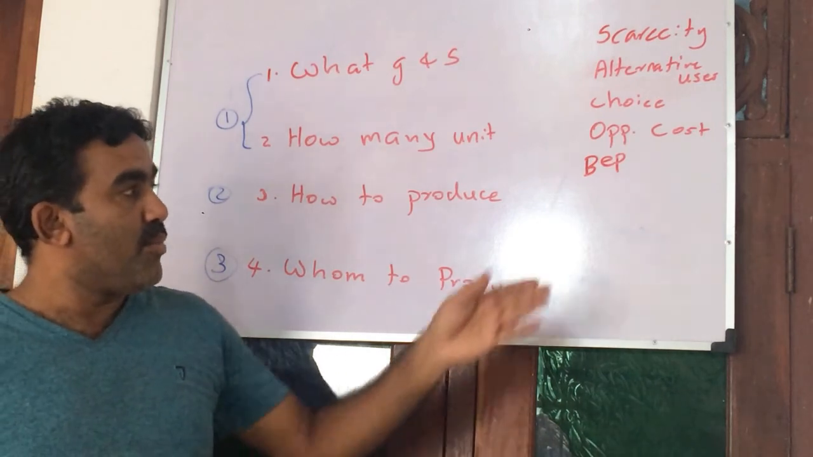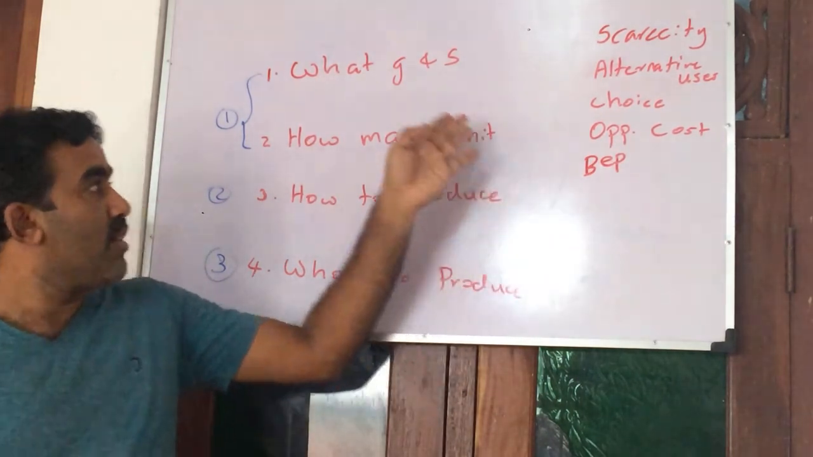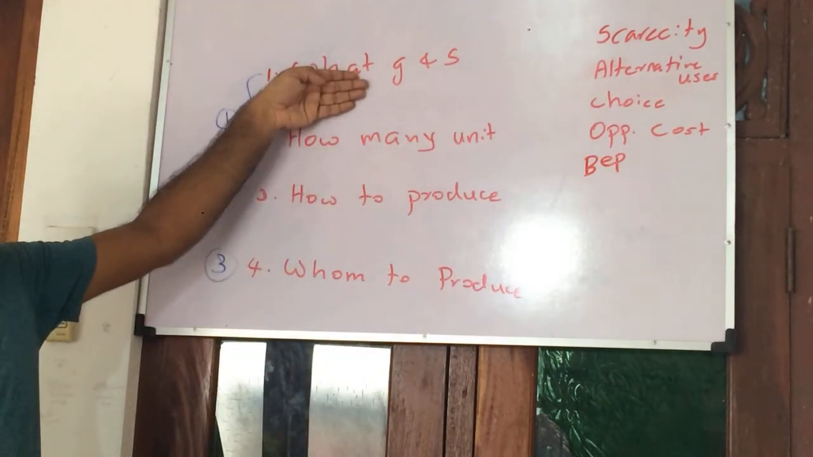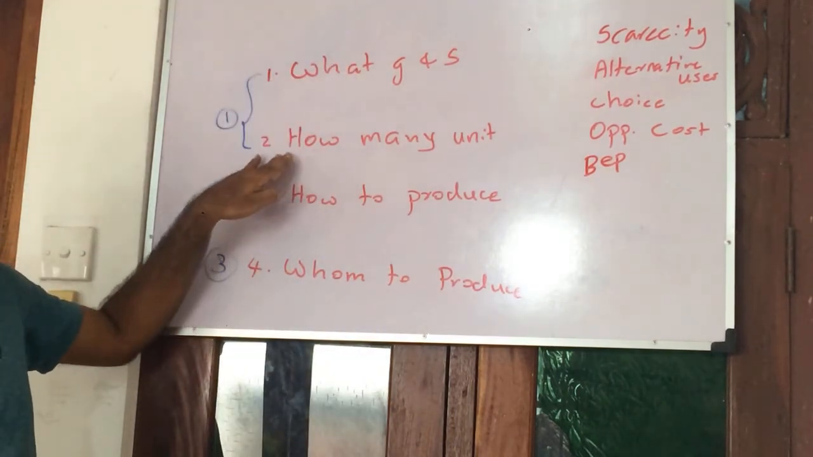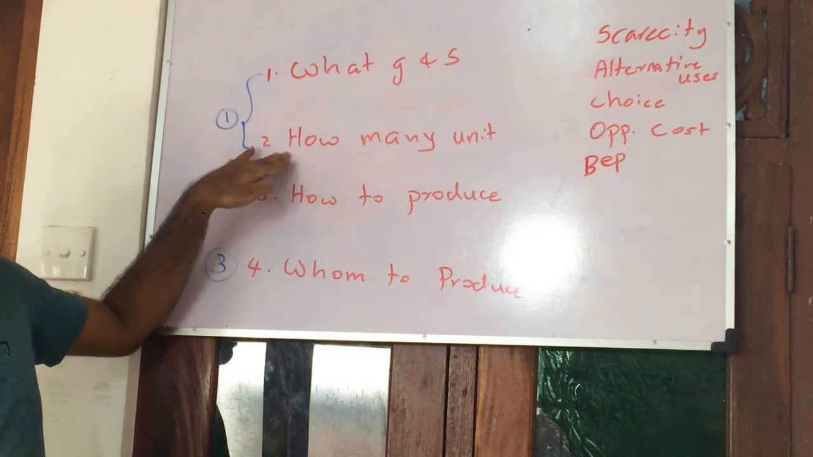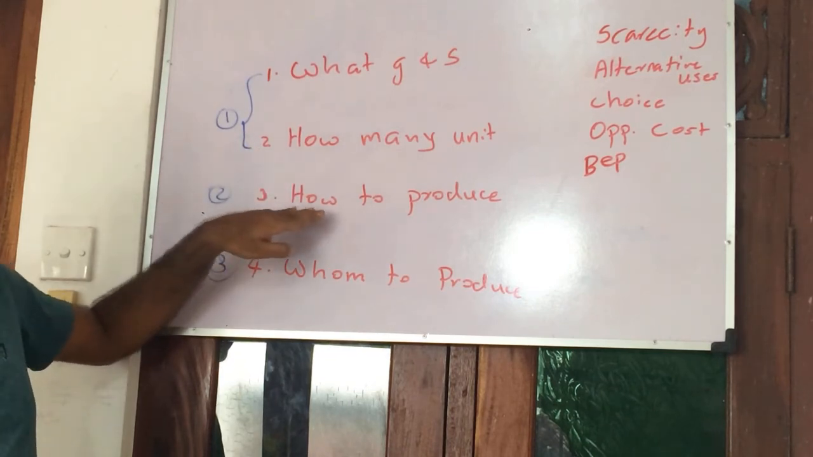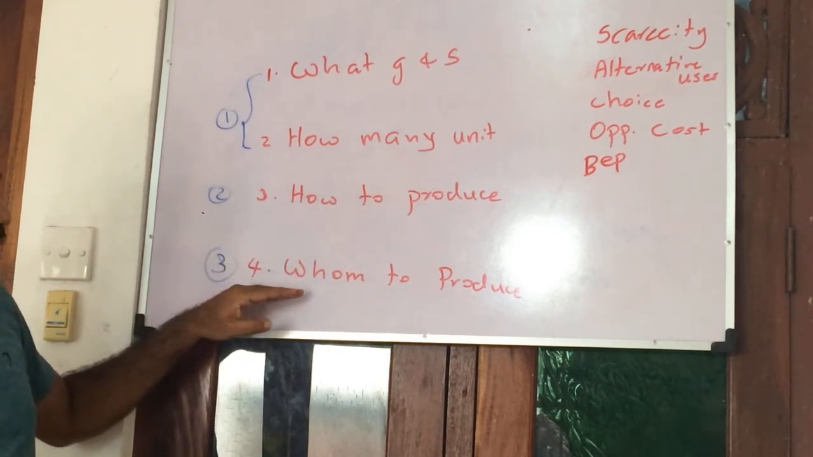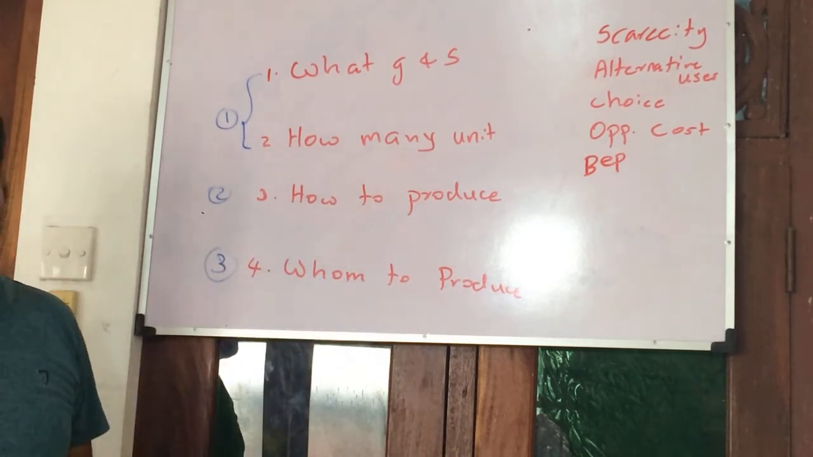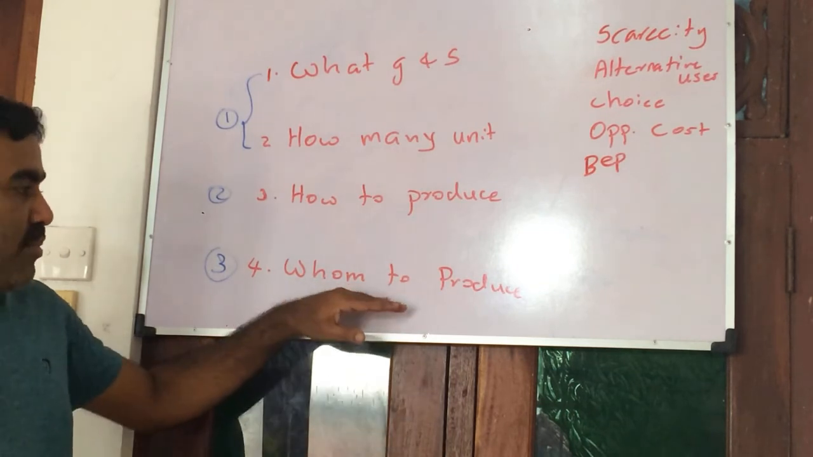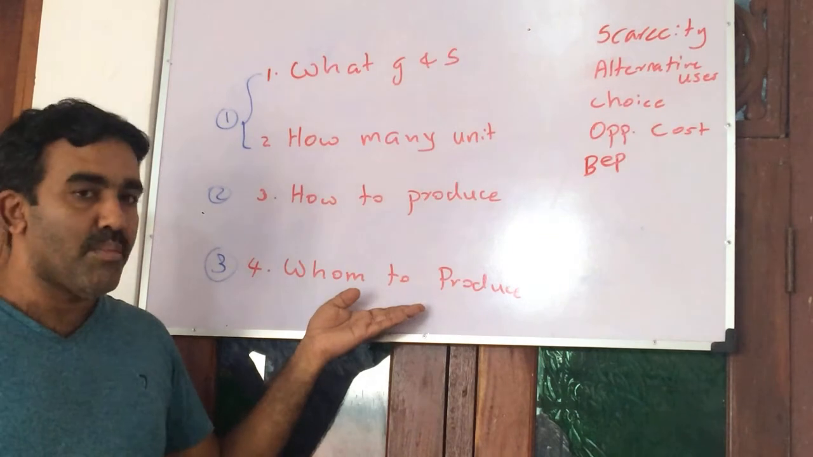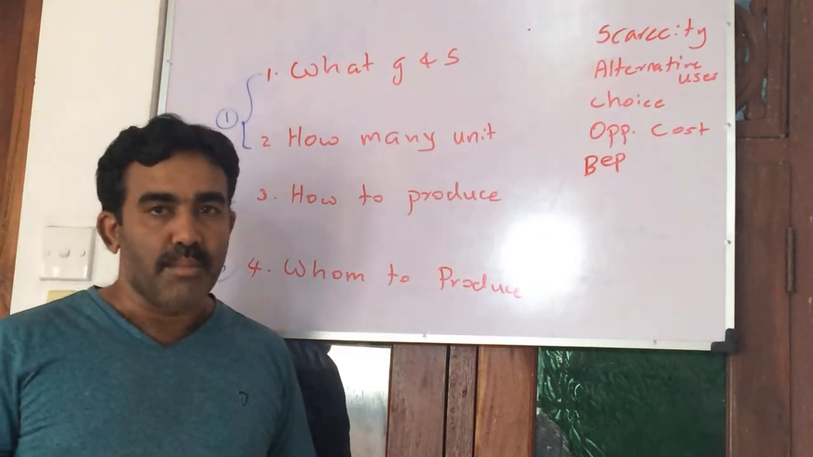Then we move to the basic economic problems. These are the 4 basic economic problems: what goods and services we are going to produce, how many units, under what technology, that is how to produce, and after production, how we are going to do the distribution part. That is based on the income distribution of the people, so we say this problem is related with income distribution.